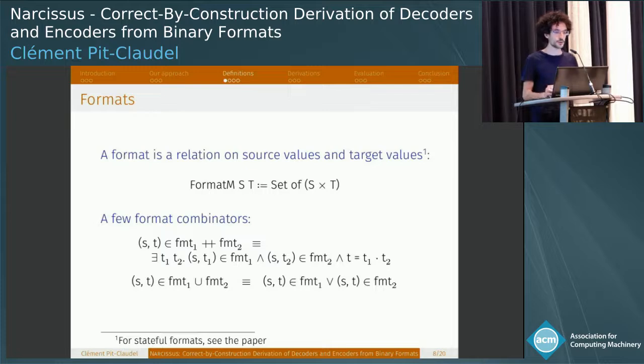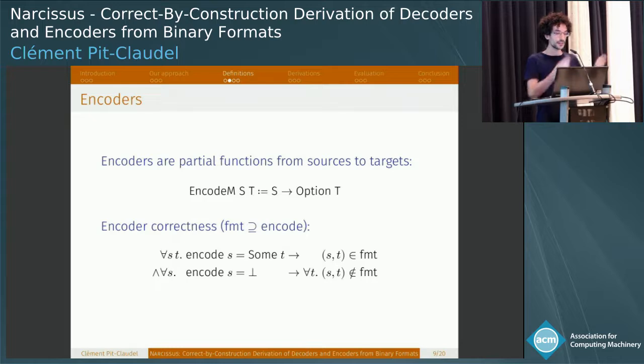Let's get a bit more formal. We define a format as being a set of source and destination values, and we define a family of format combinators that allow you to combine those formats, like the append combinator that I showed earlier with a double plus, or a union combinator that allows either format to be chosen.